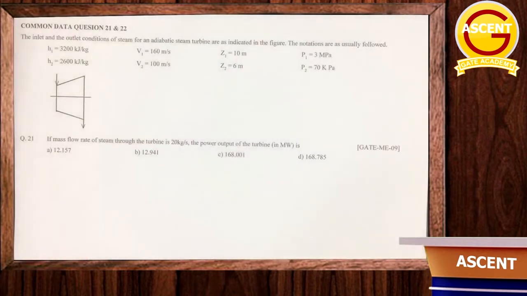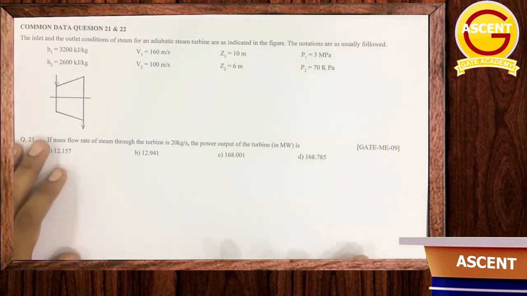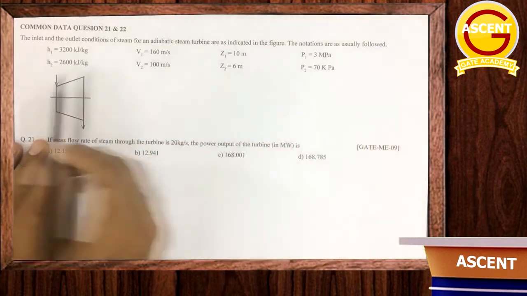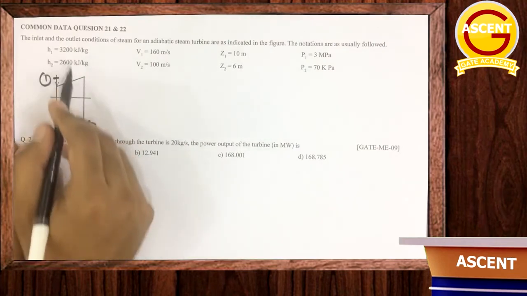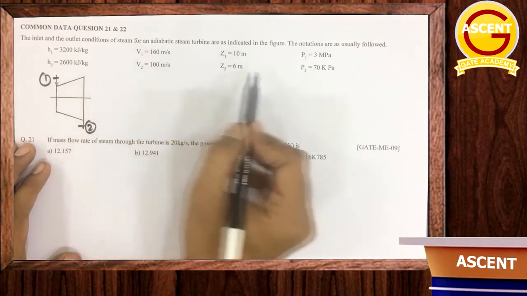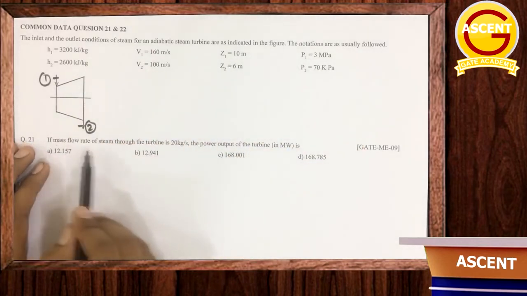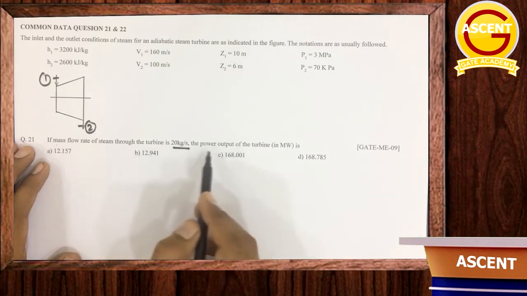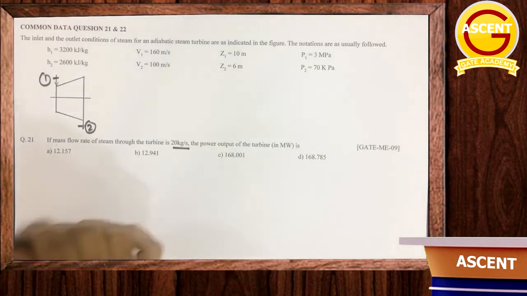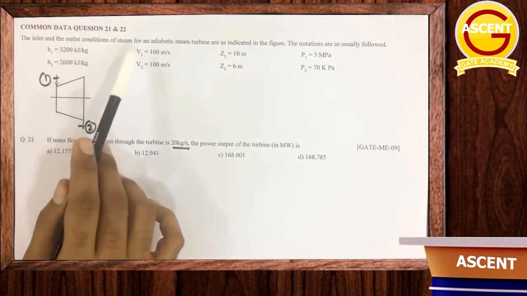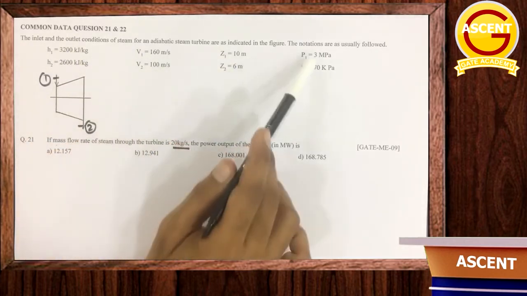Okay. Next question. The inlet and outlet condition of the steam for an adiabatic steam turbine are indicated in the figure. The notations are represented as usual notations. So this is point 1, this is point 2. At both the points H1, H2 are given, V1, V2 are given, Z1, Z2 are given, and P1, P2 are given. Now, if the mass flow rate of the steam through the turbine is 20 kg per second, the power output of the turbine in megawatt is. Okay, so if the mass flow rate is 20 kg per second, we have to determine the power output. Now, because this has the enthalpy change, velocity change, potential energy change, and pressure change as well.